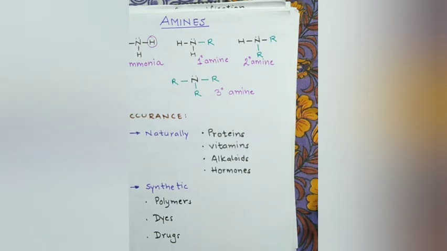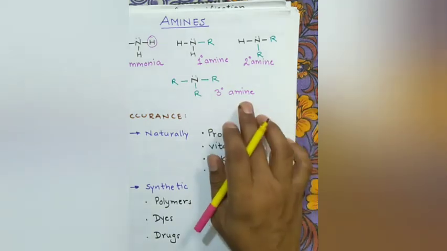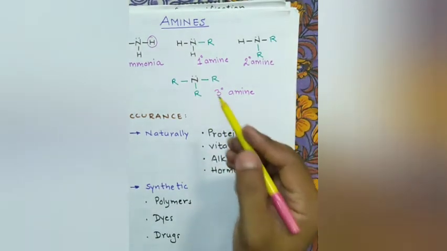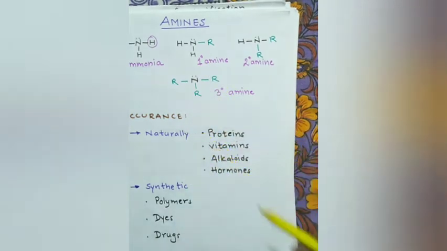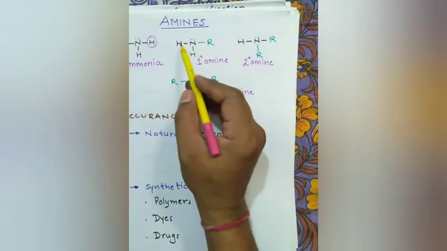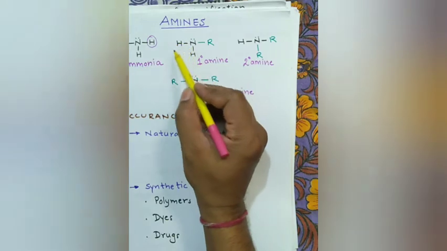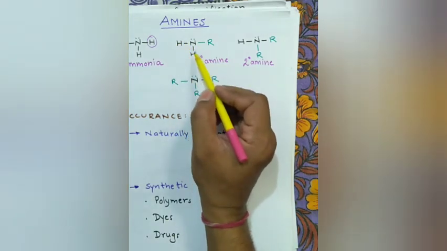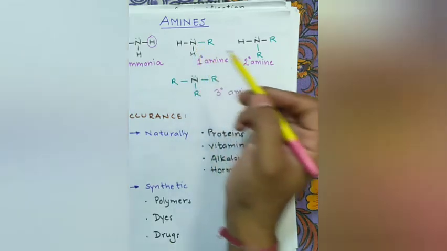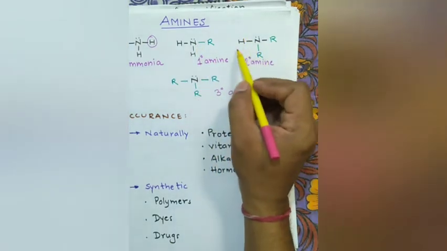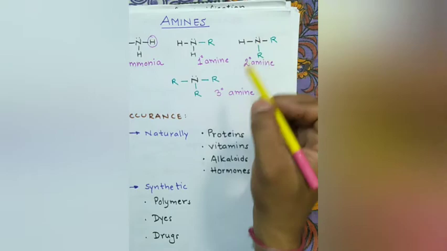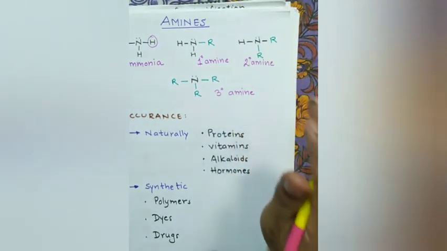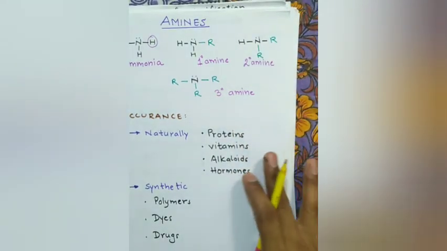If it is attached to three carbon atoms, it is a tertiary alcohol. But here we are classifying with respect to the number of hydrogens attached to nitrogen. In primary amines, two hydrogen atoms are there. In secondary amines, only one hydrogen atom is attached to nitrogen. In tertiary amines, no hydrogen is attached to nitrogen.